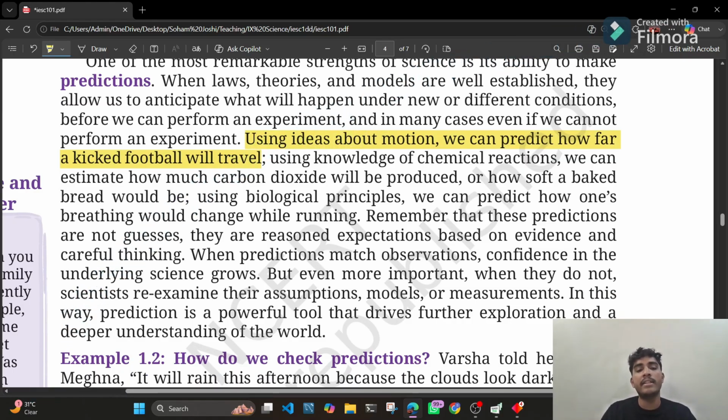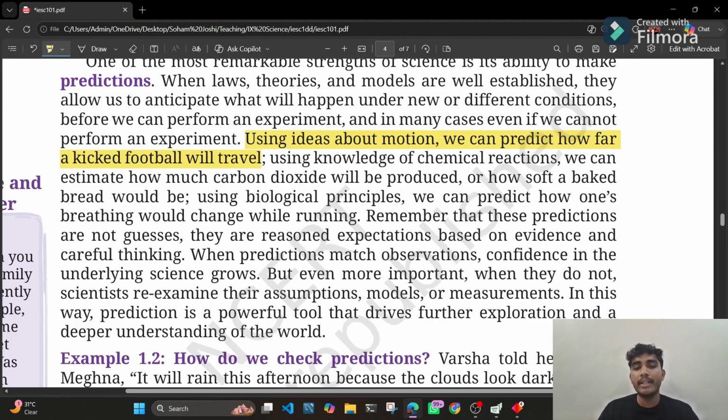estimate that if we burn some garbage, suppose we have burnt some garbage, so this much amount of carbon dioxide will be produced. Or else if we are baking something, so this much amount of time we'll need to bake this much amount of product. And in case of biology, we can predict how we are breathing while running, because when we run we need more oxygen because our muscles need more oxygen.